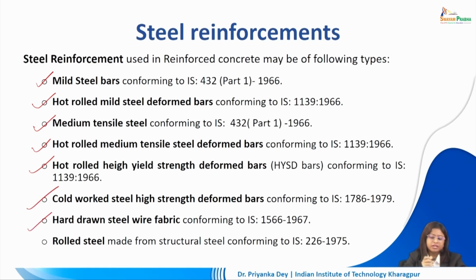We can also have hard drawn steel wire fabric if you are dealing with thinner surfaces or surfaces which are to be shaped in a certain way. We can use rolled steel as well. So there are different types, and their specifications or characteristics, and the way they have to be worked with, are specified in specific IS codes.